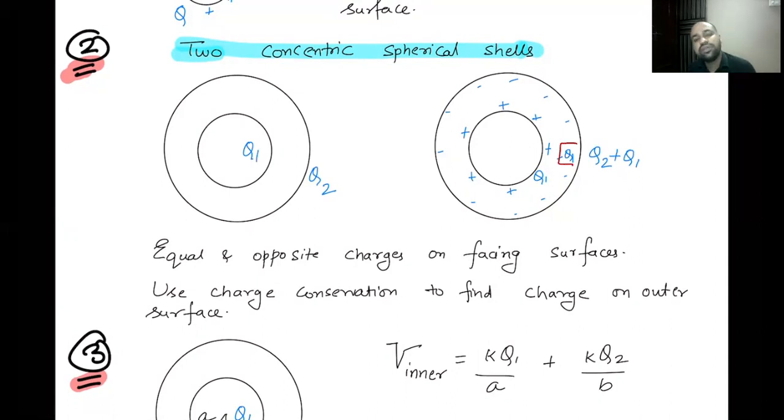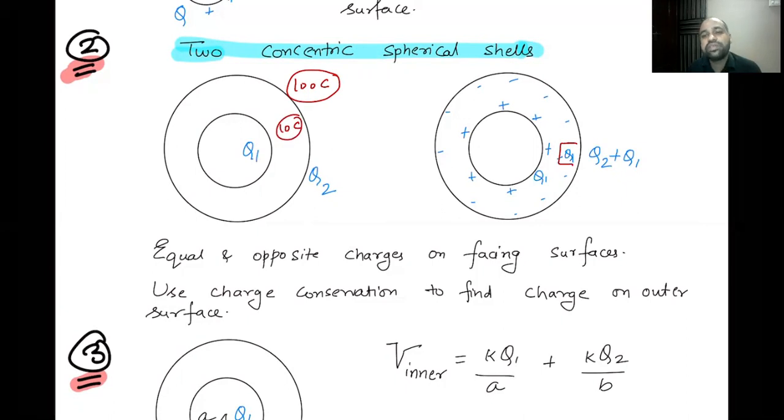What about the charge on the outer surface? Just to make it slightly simpler, let's consider some numbers. Let's suppose the total charge on the outer shell was 100 coulombs. Out of this 100 coulombs, suppose I tell you that the inner surface has a charge of 10 coulombs.